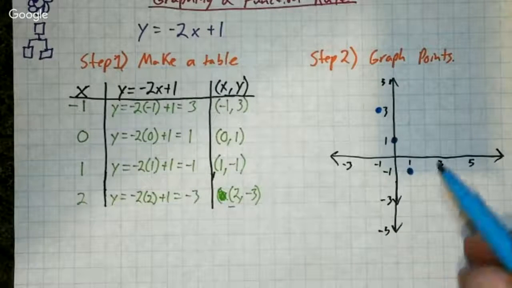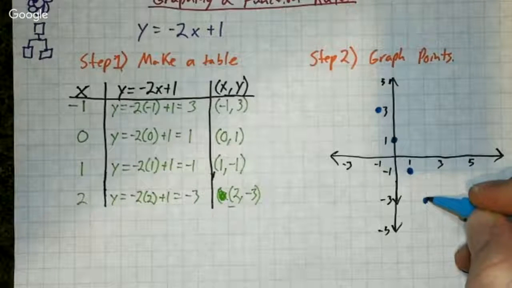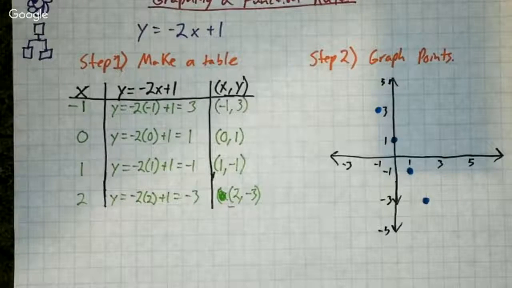And 2, -3. I have all of my points, so we can see what that looks like. Now, let's think about it.